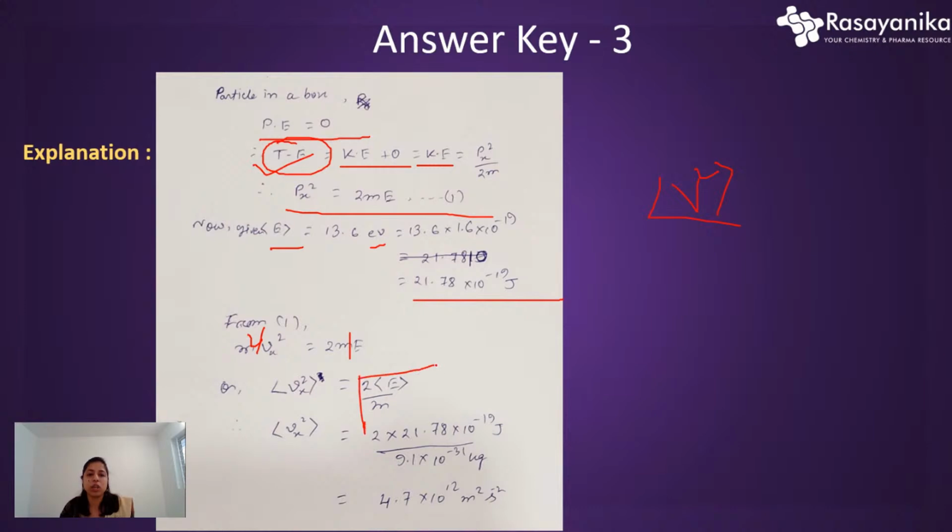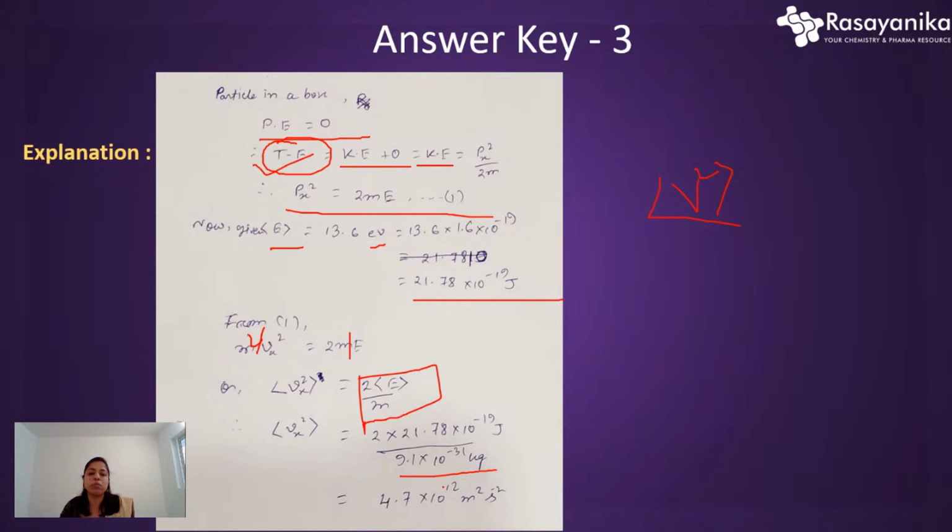This is what we need to calculate, and it's a pretty simple thing. Just put the value here, 2, and the E value you already calculated in terms of joule, and the mass of the electron, which is given in the question in terms of kg.